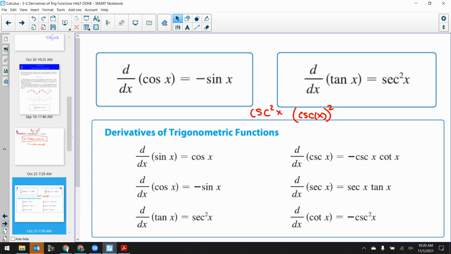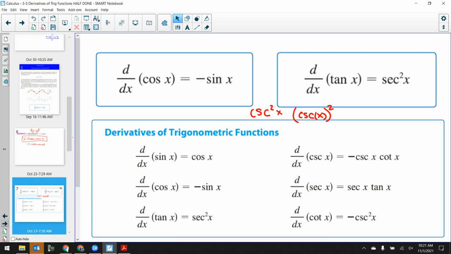I know my brain works in weird ways, but these are the things that I remember. The derivative of cosecant has the cotangent in it. That's just the way I remember it. The secant has secant and then the regular tangent. The cosecant has a cotangent in it, and secant has just the tangent in it. It's self and tangent. And then how do we remember the derivative of cotangent? If you remember that the derivative of tangent is secant squared, then the derivative of cotangent is cosecant squared with the negative in front of it. You just have to remember which ones are negative.